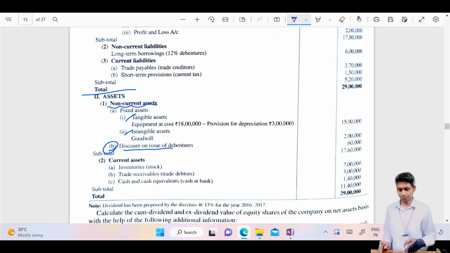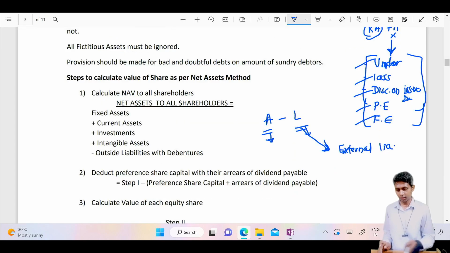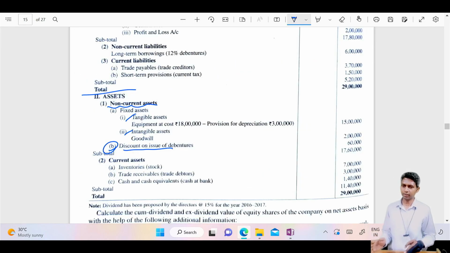Is this fictitious? Yes, this is fictitious. How? Because we cannot sell this. We have already identified it, and you know it obviously right now. Just try to remember, or after reading, ask yourself whether we can sell it. If we can sell, then consider that. If we couldn't sell, then consider it as fictitious. Now consider this as fictitious. Then just scratch it out. All other assets, and here assets, liabilities we'll think about later on. All these assets you should consider in the calculation.